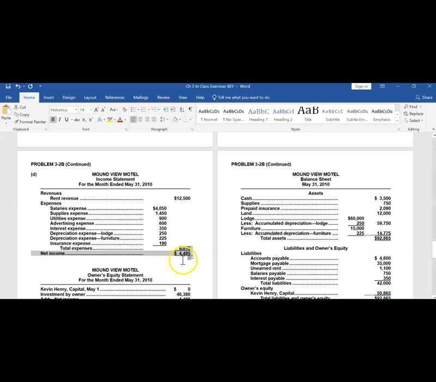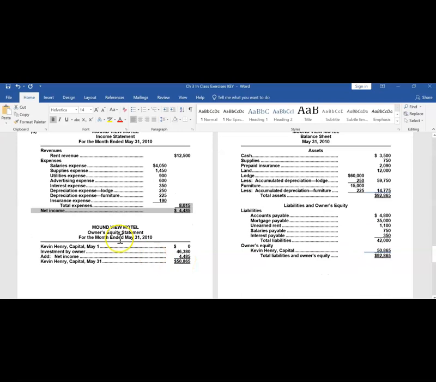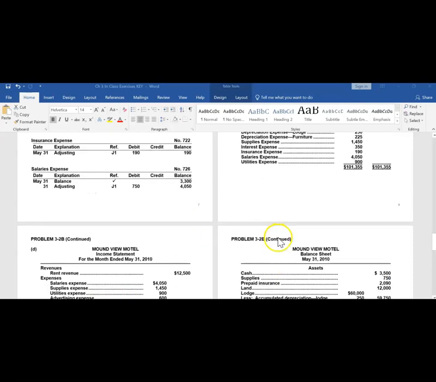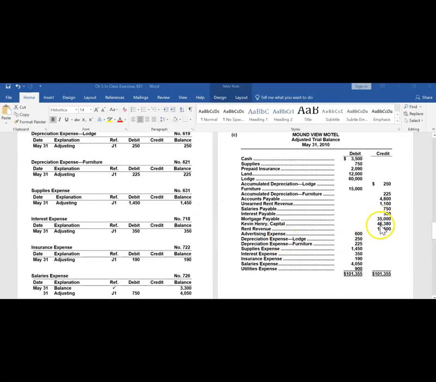to calculate the ending net income. The second statement we're going to prepare is the owner's equity statement. The statement is going to show the transactions or the amounts that affected the owner's capital. It looks like the owner started the year with a $0 balance in owner's capital, although this is showing us a balance in the owner's capital of $46,380, which the publisher, or the author of this problem, wasn't very clear about.